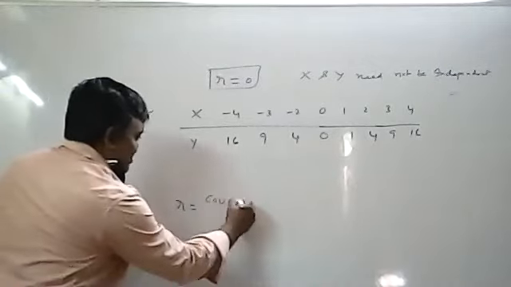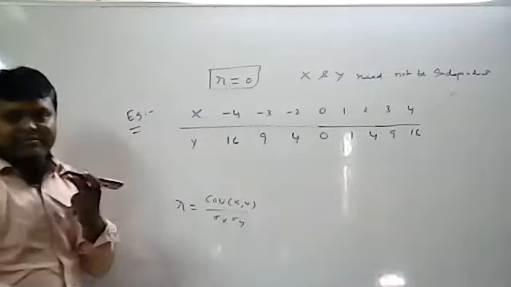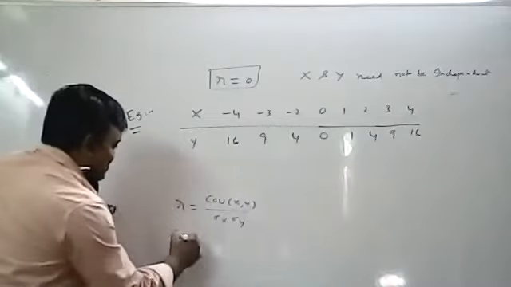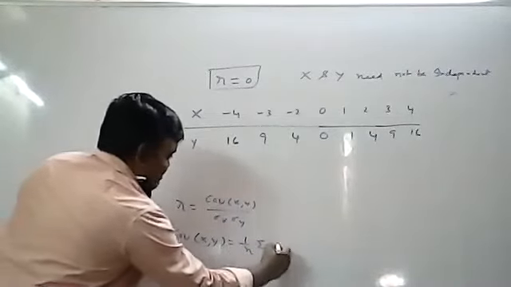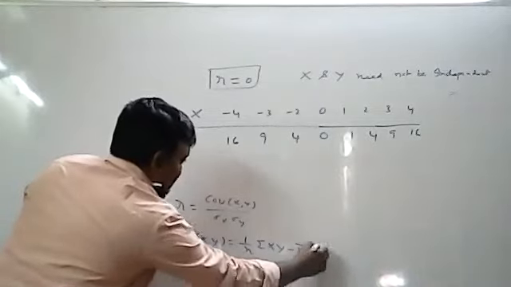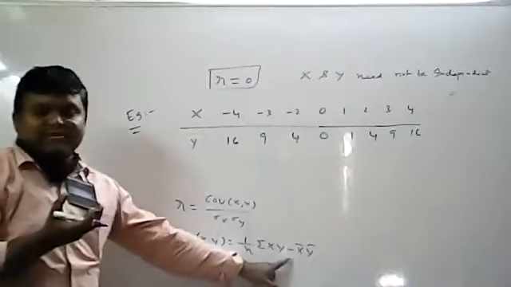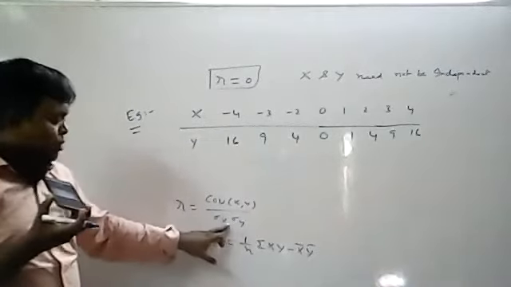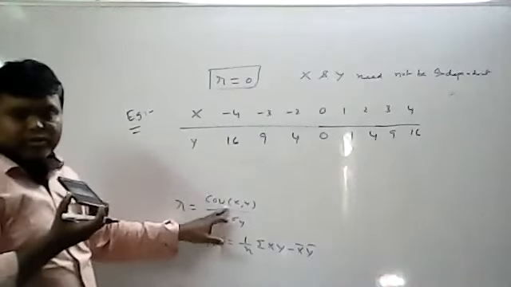R equals covariance of X comma Y by sigma X into sigma Y. All of you know the covariance of XY formula: 1 by n summation XY minus X bar into Y bar. Already you have done problems. I won't take the denominator. I will prove that the numerator will be 0, then R will be 0. So I will take only the numerator part.